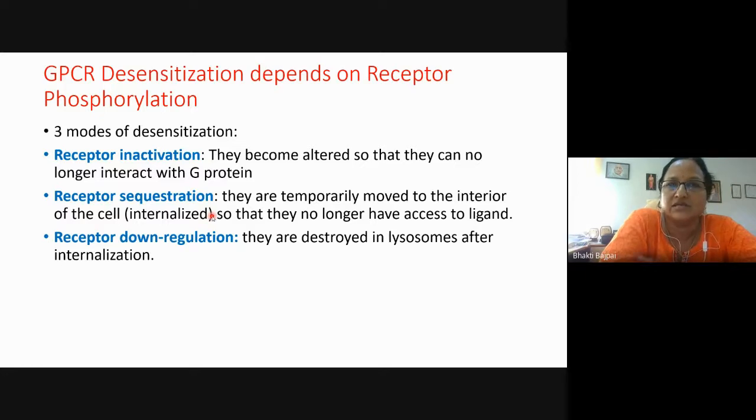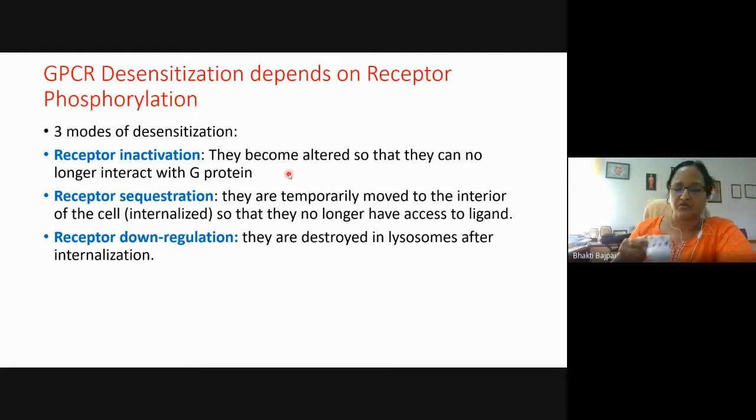So once the required signal transduction is over, the receptor should go back to its inactive form in order to regulate the signal transduction. So first, what is the mode? There are three ways in which the GPCR can be desensitized. Receptor inactivation: they become altered so that they can no longer interact with the G protein. So they get modified, so they cannot now interact with the G protein.